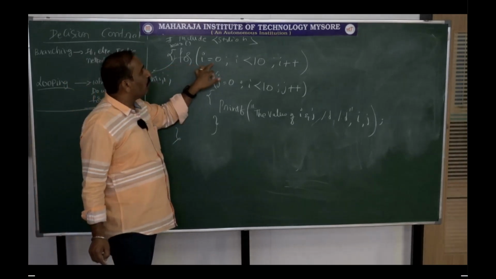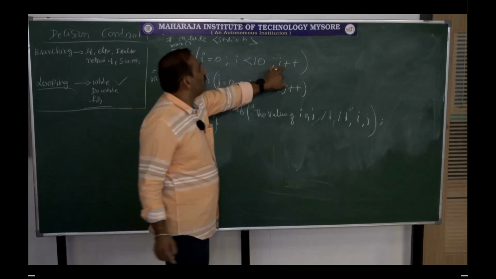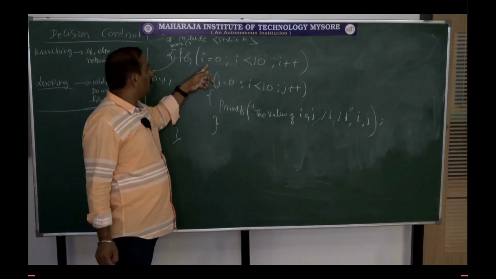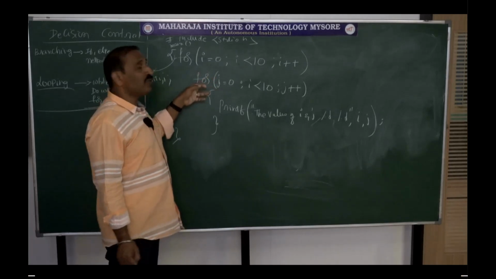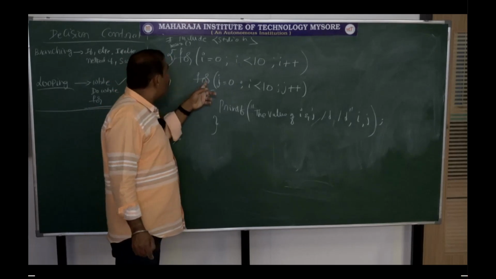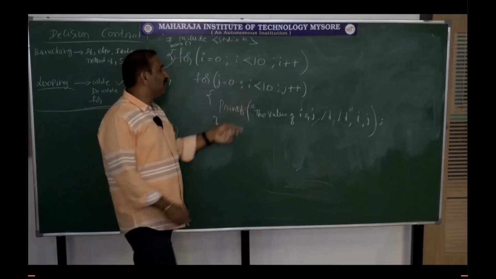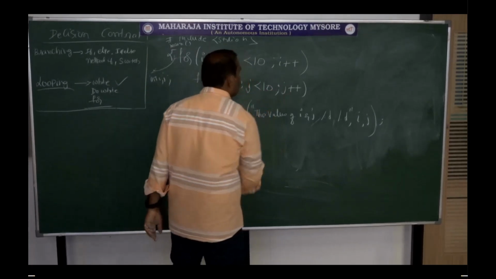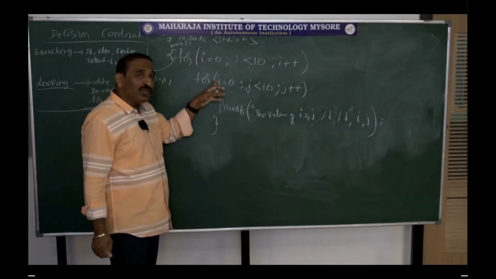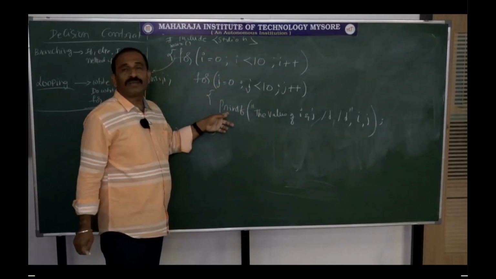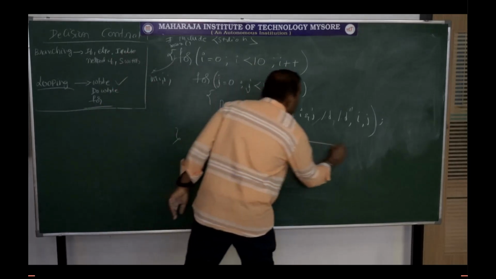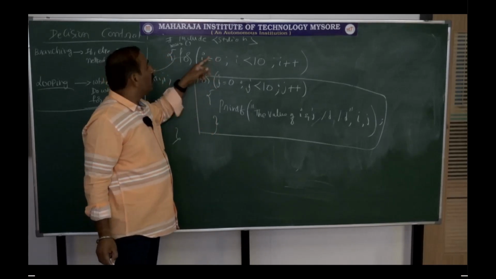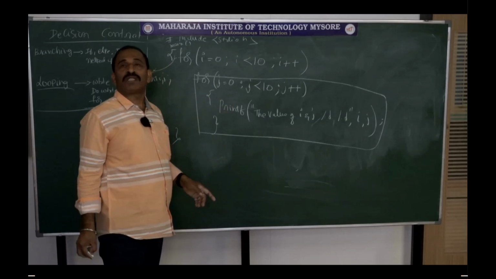For i equal to 0, i less than 10, i plus plus. Each time I am doing plus plus of i. First time i equal to 0. What is to be executed? This is to be executed. Now, this itself says for j equal to 0, j less than 10, j plus plus. Now what is to be executed? Each time you print this. It means this is the loop statement for this, and that itself is executed 10 times.